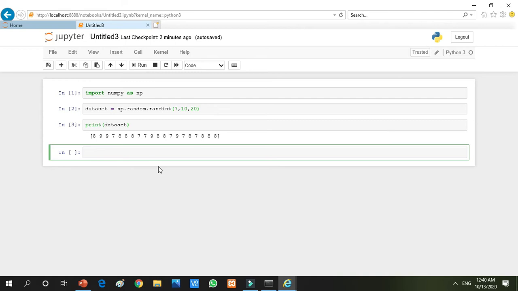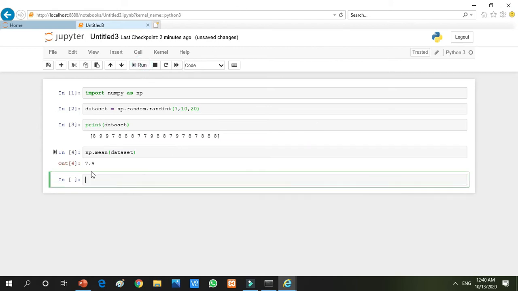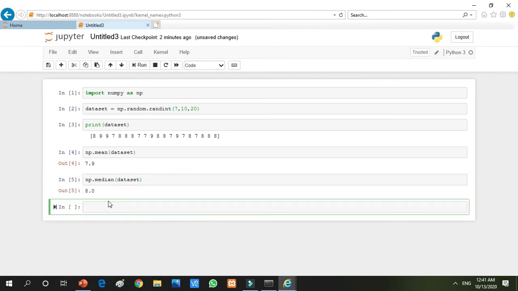Now by generating these numbers we can calculate their mean. So I am writing np.mean, very simple in Python, and the name of the variable which contains these 20 numbers. I am running it. It has already told us the mean. Now we can calculate the median in the same way. Single line execution makes it very easy for us. Now I am pressing the run button. You can see the median, the central value, is already calculated.